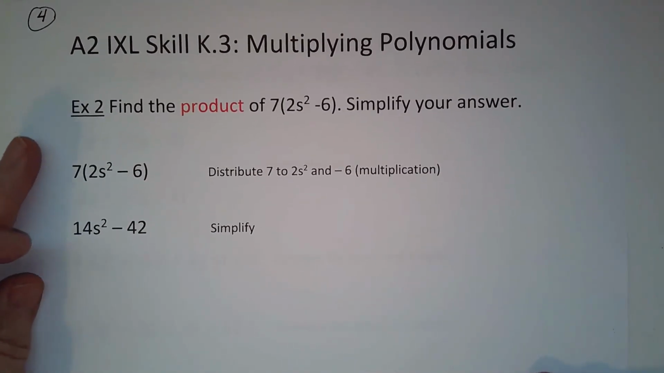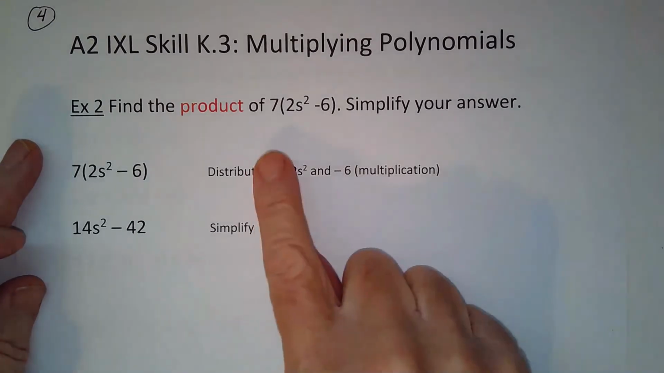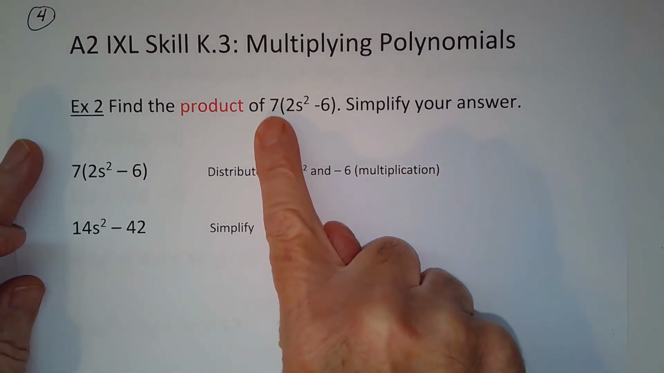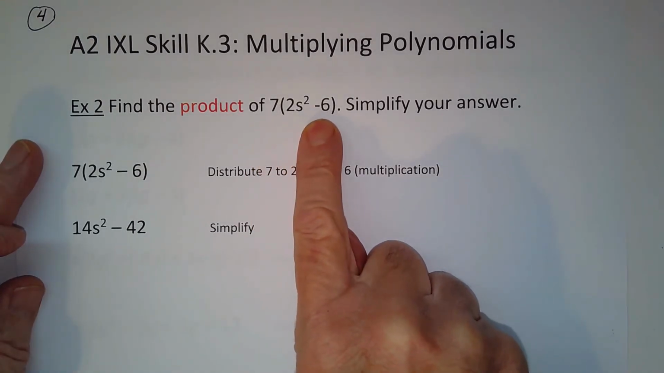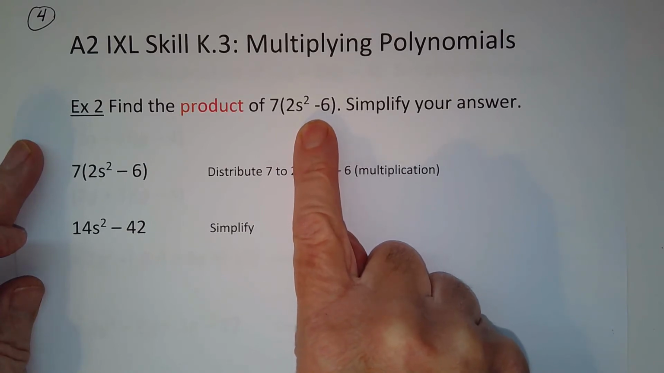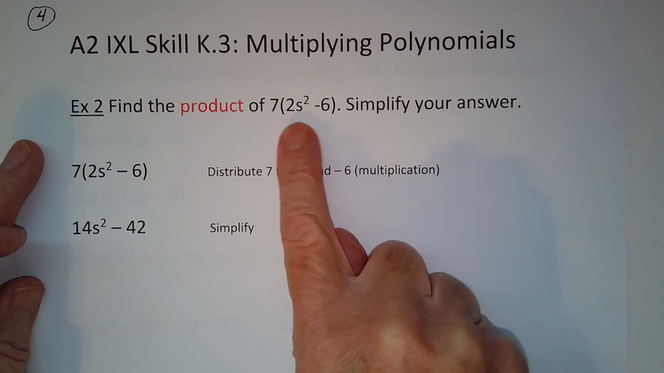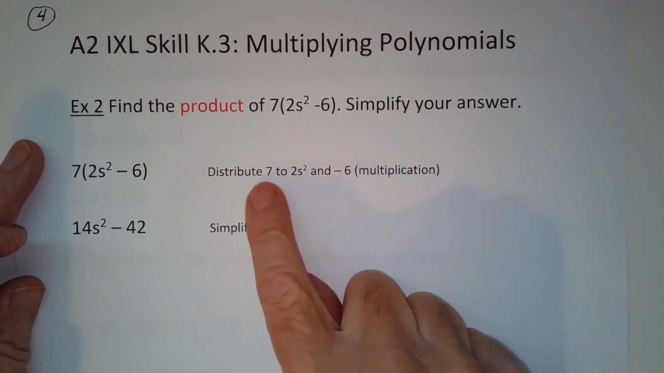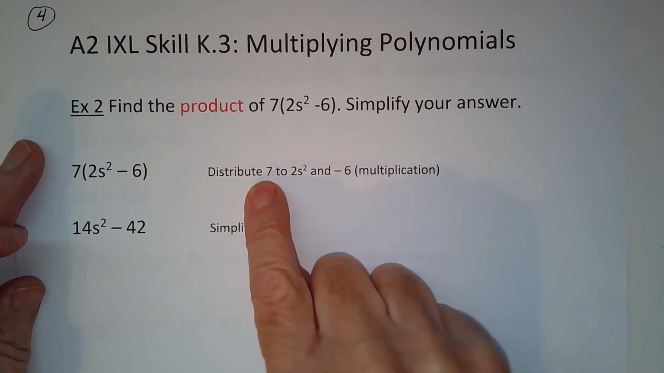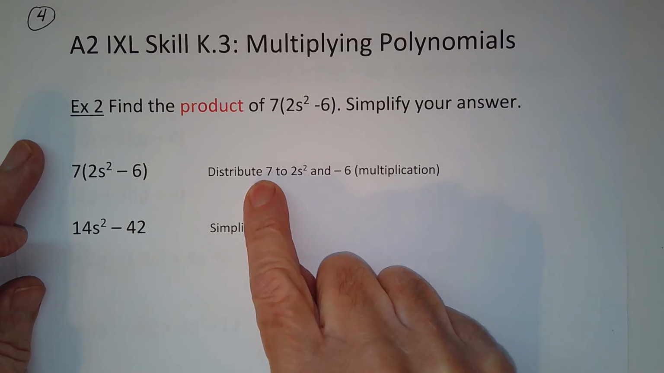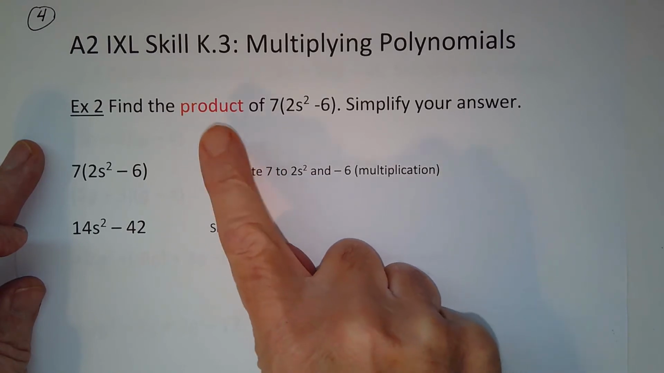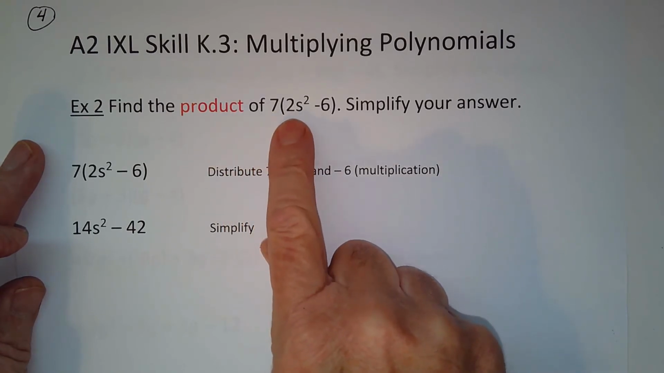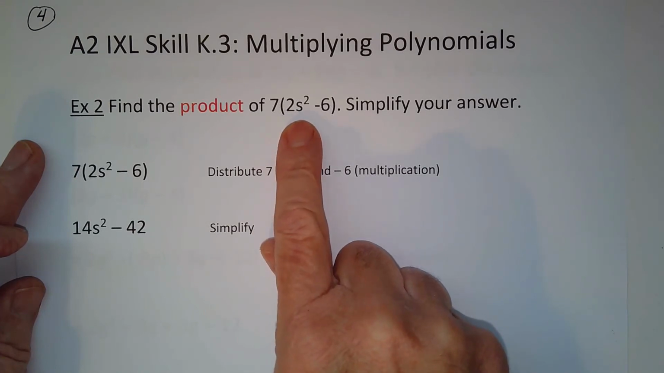So our next example, I decided to show you a monomial being multiplied to a binomial. When we've done this before in the olden days, we called it distribution, but it's still the same thing, and it's multiplication. So the product of is multiplying 7 times 2s squared minus 6.